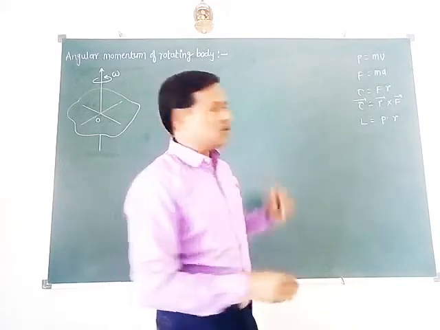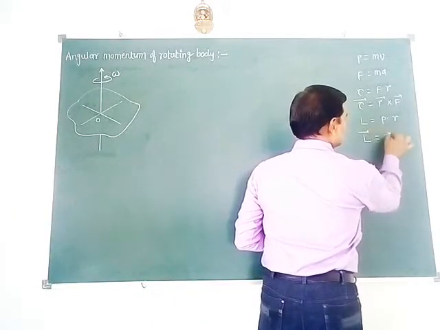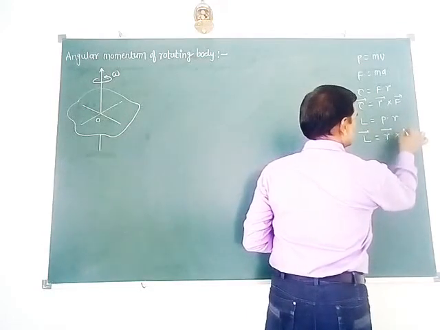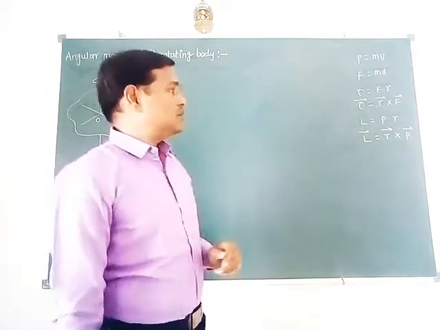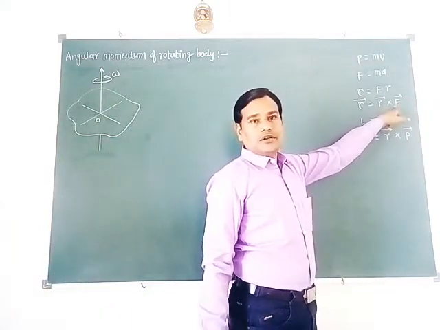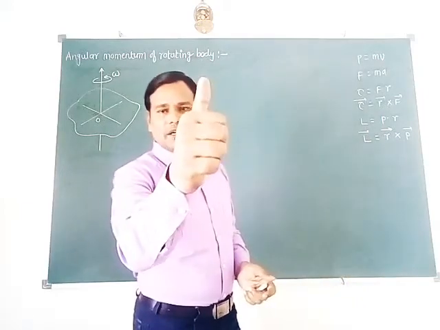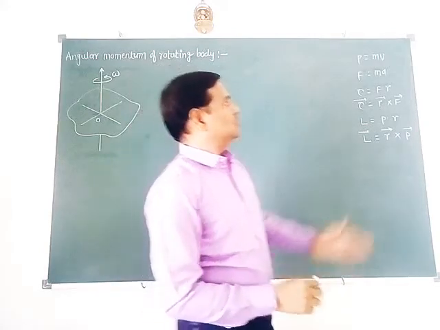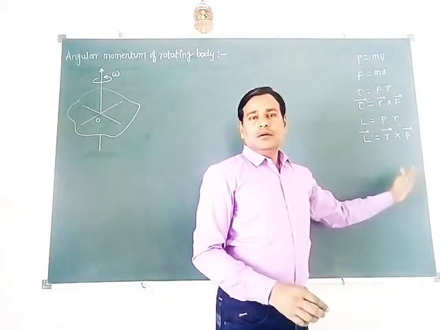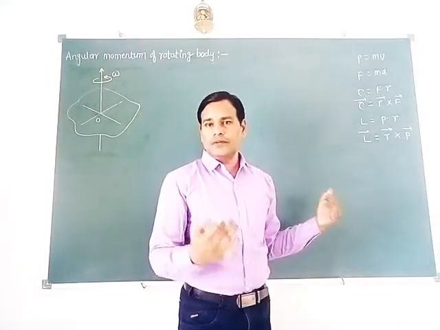So in vector form, angular momentum is written as vector r cross vector P, where P is a vector quantity, linear momentum. Here also force is a vector quantity, and the direction of torque and angular momentum is given by the right hand screw rule along the axis of rotation. So these are the basic ideas about moment of force and moment of linear momentum.